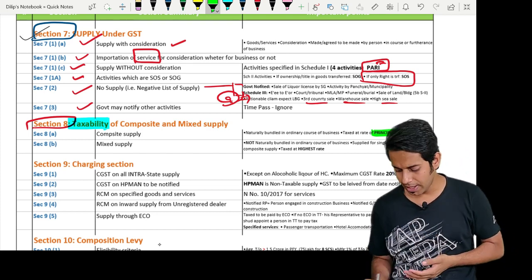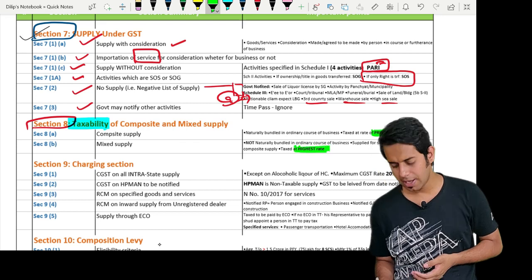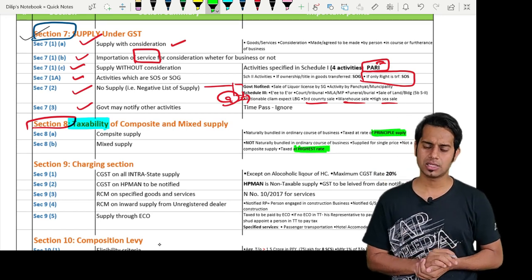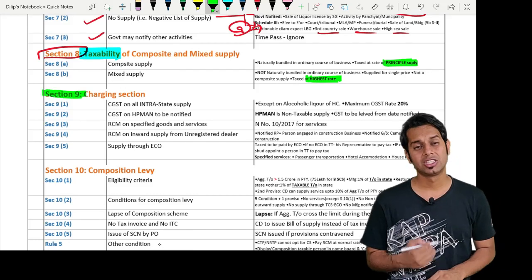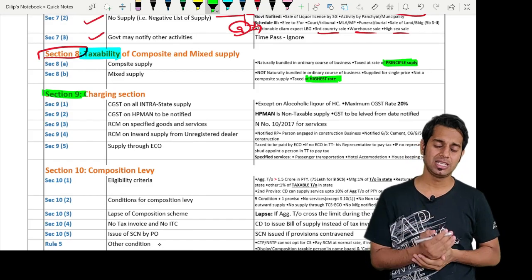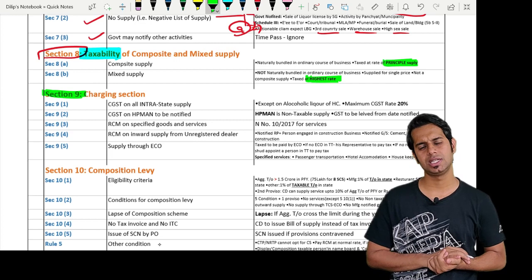If it is a mixed supply, it should be taxed at the highest rate. A mixed supply is required to be taxed at the highest rate. Okay, sir. Then we have section 9. Section 9 talks about the charging section of the CGST Act. It is the charging section of the CGST Act.